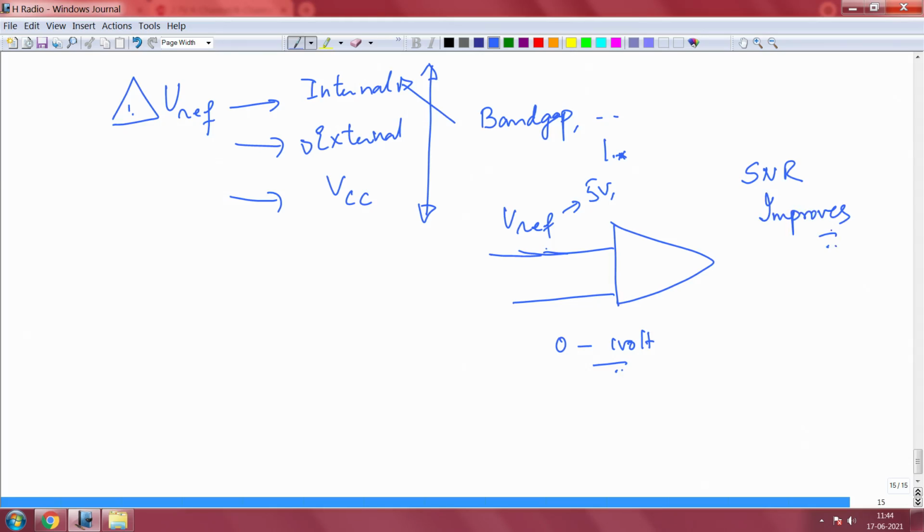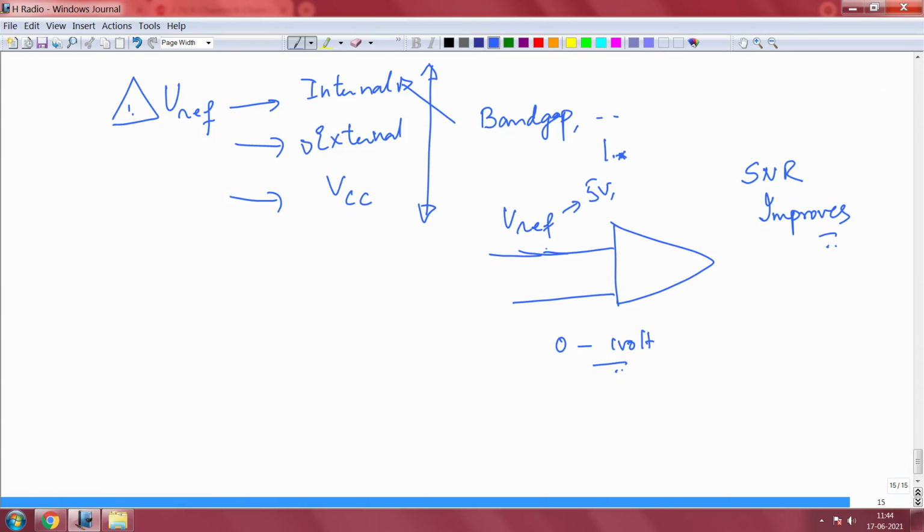Its ability to cut off noise is also good at higher references. So, Vref is an important parameter. As we go along, I will give you some material to read from on Arduino and so on, which will allow you to understand this issue of noise in ADC, Vref in ADC as critical parameters for several of your